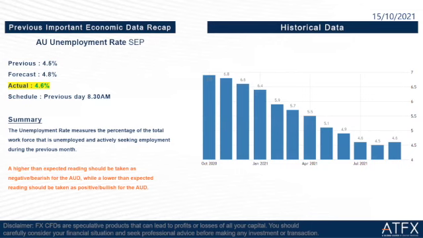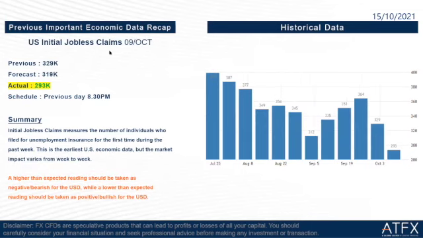Okay, so then we go to the next one. It's the US initial jobless claims, 9th October. So the previous is 329,000. The forecast is 319,000 and the actual is 293,000. So this is actually very good news for the US dollar because we can see that the US initial jobless claims are getting lower and lower, and actually this is the best performance since the epidemic. This is the first time it goes below 300,000.